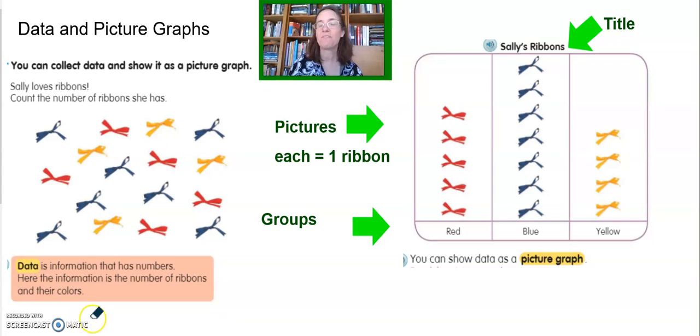So right now my nephew is in college learning how to do this. And when he graduates, he'll be able to get a job anywhere in the world that he wants because it's a hugely needed profession. So as I said, data is information that has numbers. In our information today, we have Sally who loves ribbons. And this is her ribbon collection.